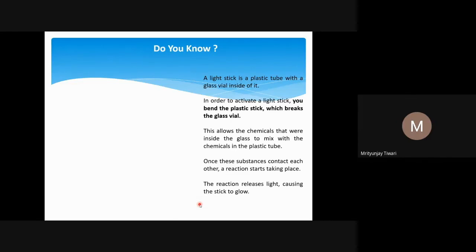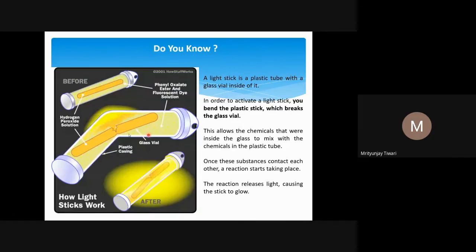Now, another thing that we see for the use of H2O2 is in light sticks. A light stick is a plastic tube with a glass vial inside of it. If you have seen these light sticks, you just bend it. What will happen? It will give some light. You will see some glow inside. And why does it happen?